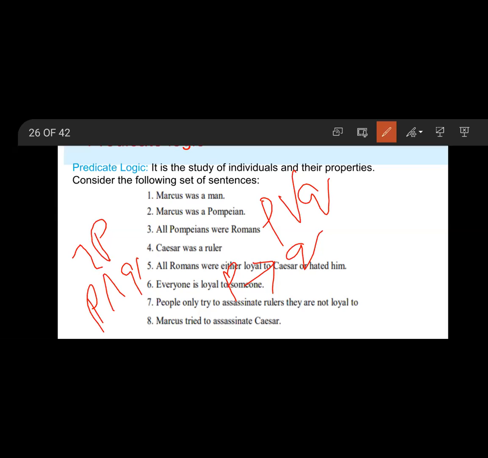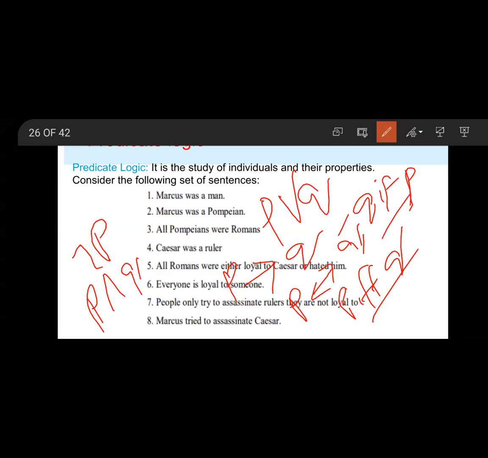And next, equivalence. P equivalence Q means P if and only if Q. These are the basic logical operators in predicate logic.